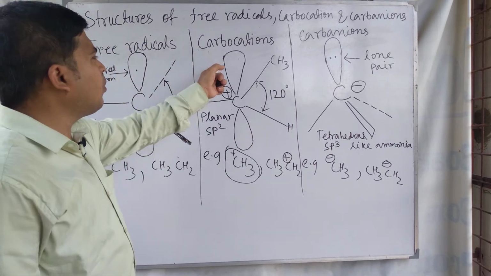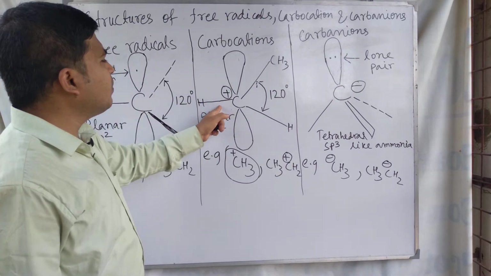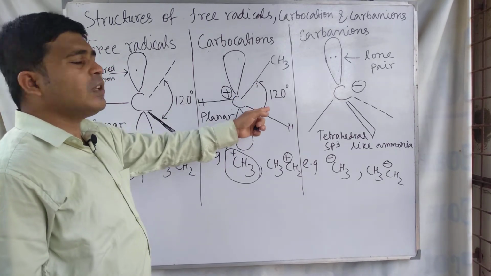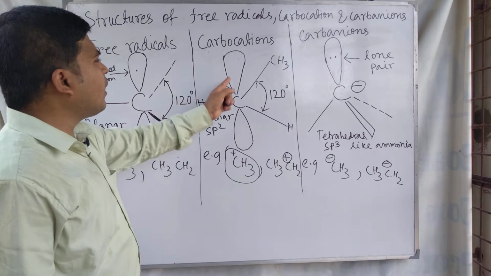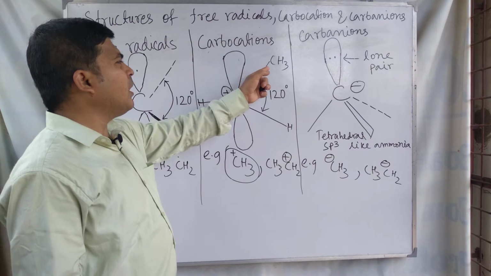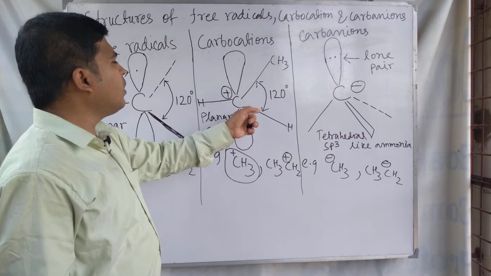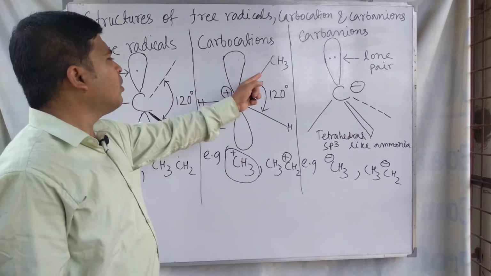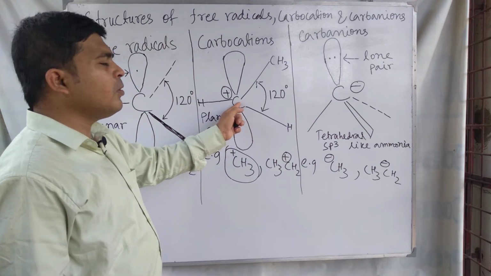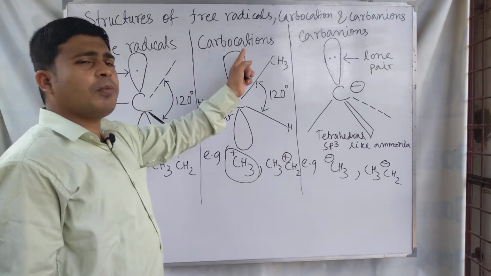So in the case of carbocation, we see three hybridized orbitals, 1, 2 and 3, carrying the groups of atoms or atom, and one unhybridized orbital, which is present perpendicular to the plane of the hybridized orbitals. So this unhybridized orbital lies perpendicular to the plane of the three hybridized orbitals, and the carbon in this carbocation structure is sp2 hybridized. So this is about the structure of carbocation.